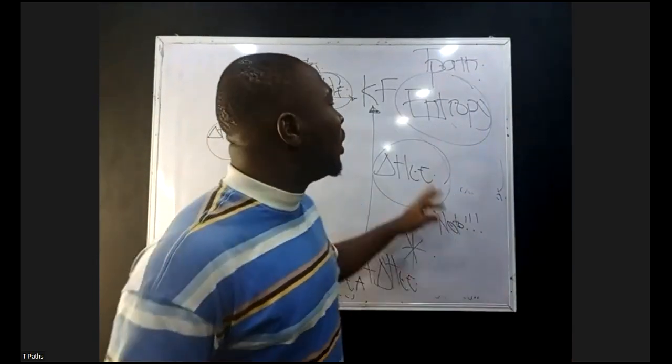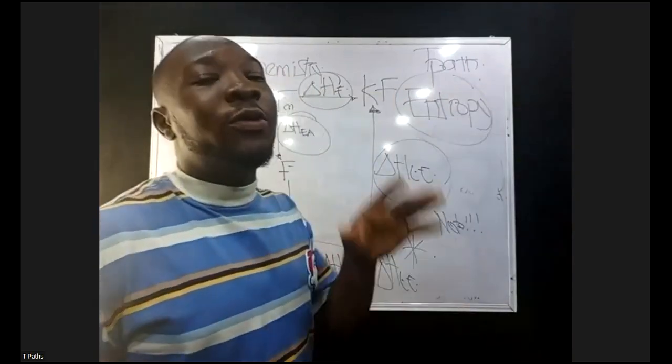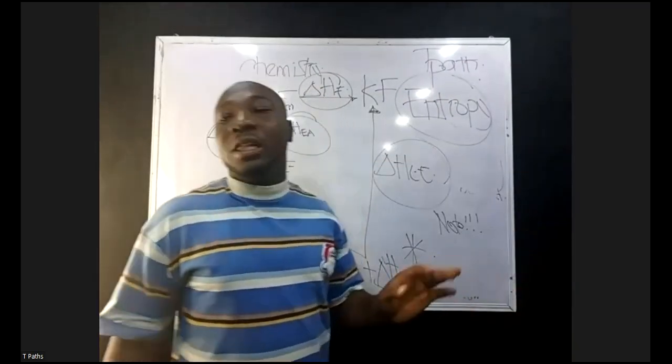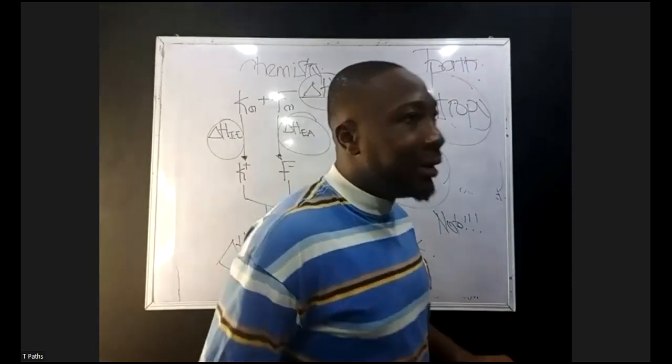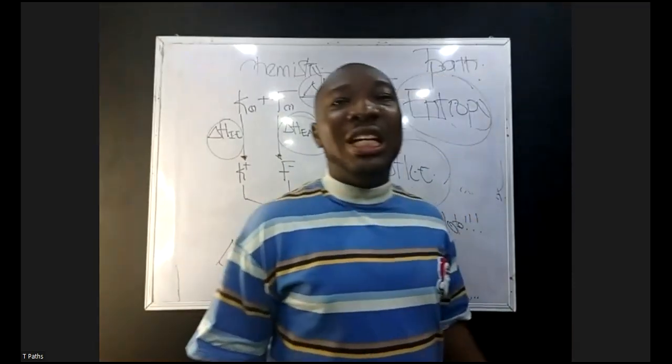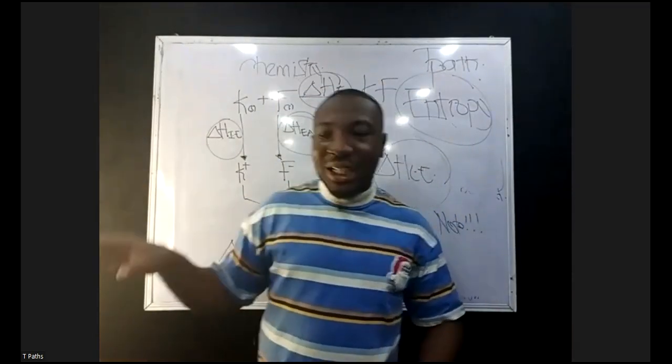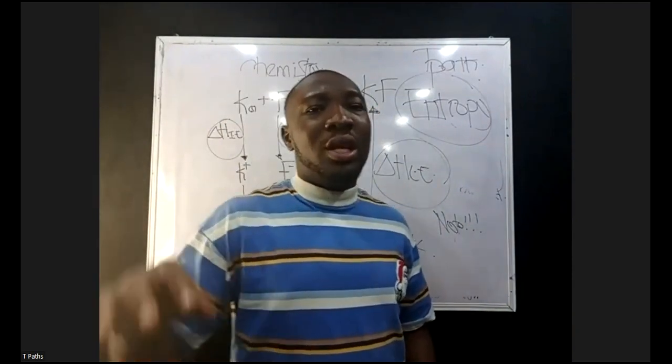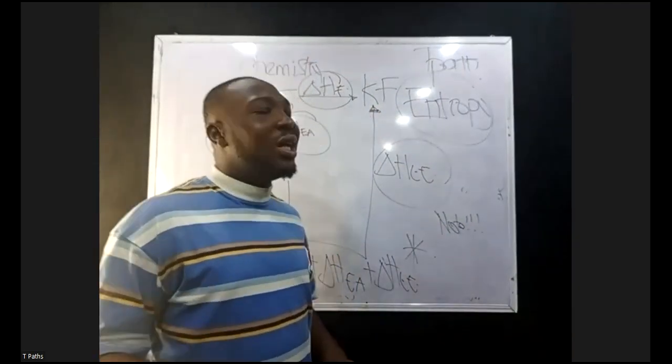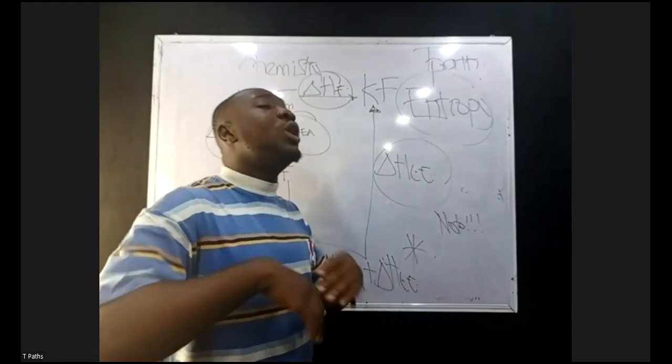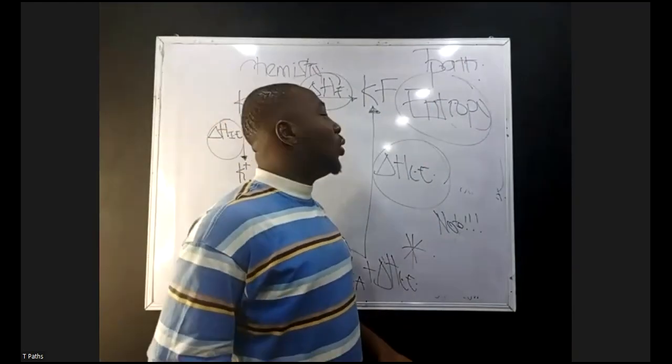And this leads to what they call the second law of thermodynamics. It states that in an irreversible process, the entropy of the universe will increase.